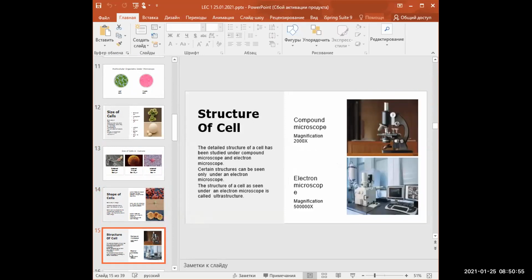And structure of cell. The detailed structure of a cell has been studied under the compound microscope and electron microscope. Certain structures can be seen only under an electron microscope. The structure of a cell as seen under an electron microscope is called ultrastructure. For example, compound microscope and electron microscope.